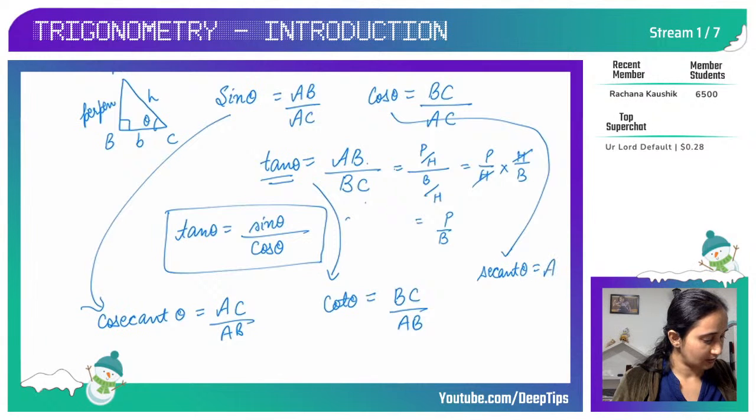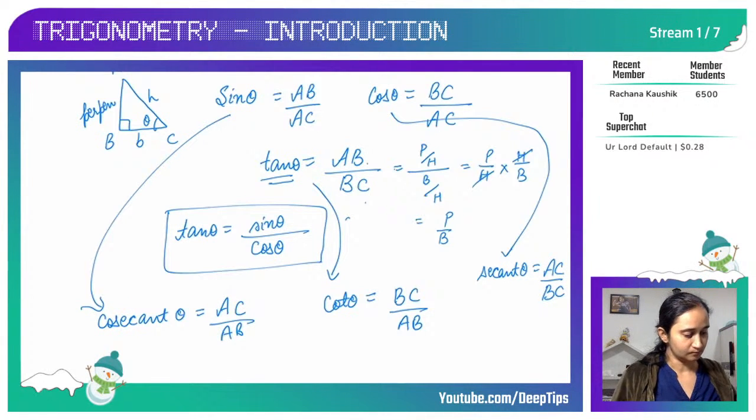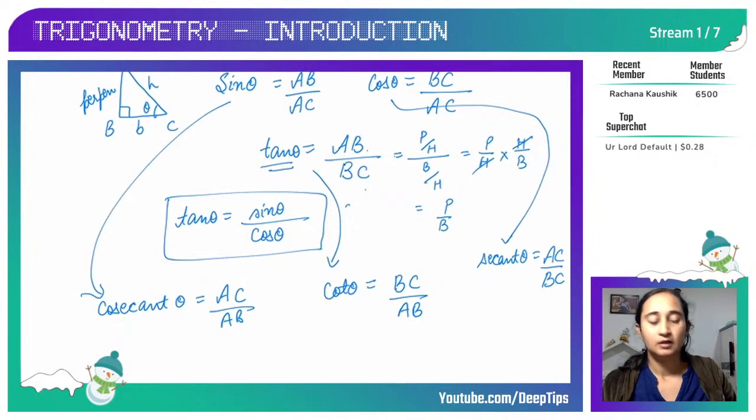Secant theta is AC upon BC, okay. So this is how we do this. The reciprocal of sine theta gives you cosecant, for tan you get cot theta, and for cos theta you get secant theta.